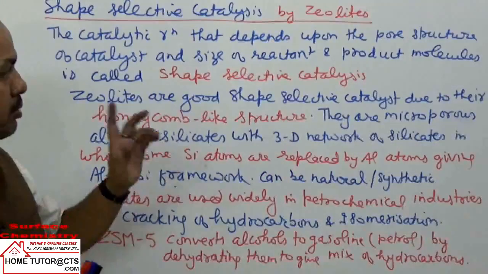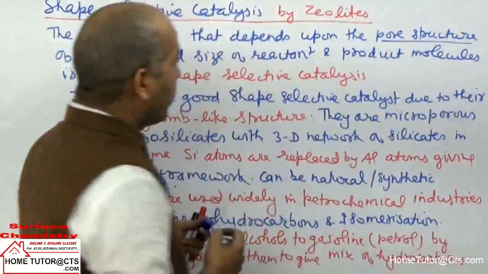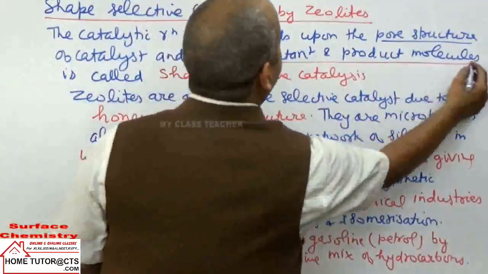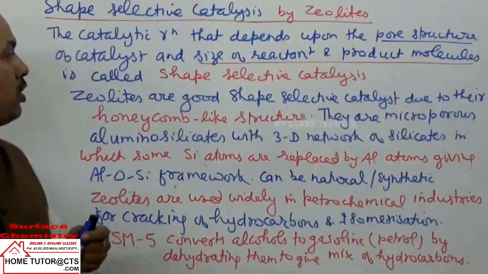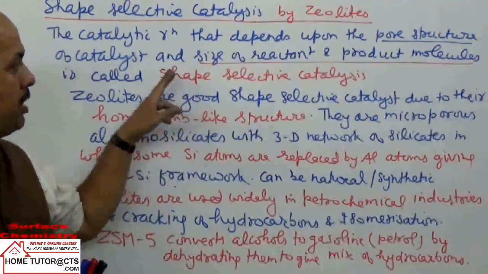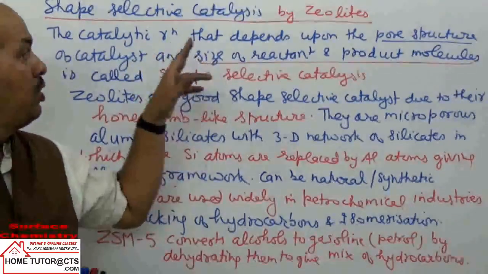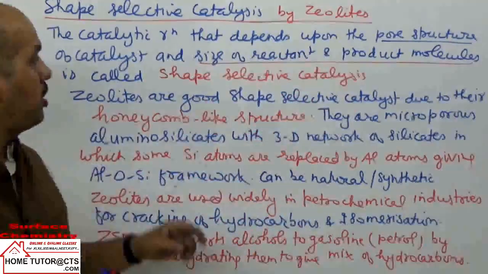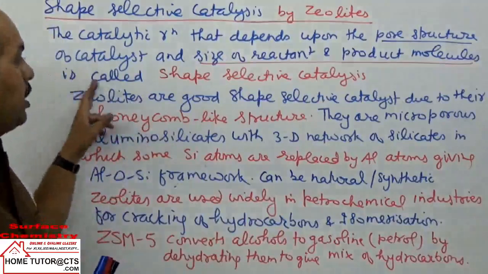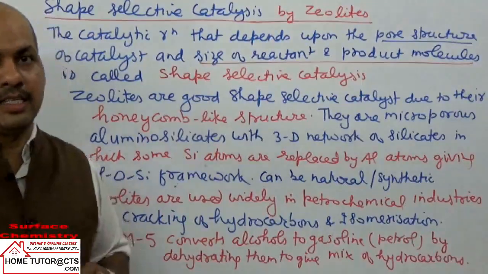What two terms are given in this? One is pore structure, and the second is the size of the reactant and the product molecules. That is called shape selective. Selectively different shapes can be catalyzed. So that's the meaning here. The catalytic reaction that depends upon the pore structure of the catalyst and the size of the reactants and product molecules is called shape selective catalysis.